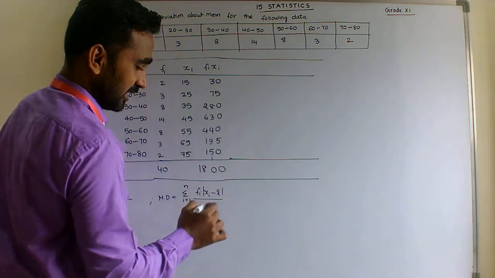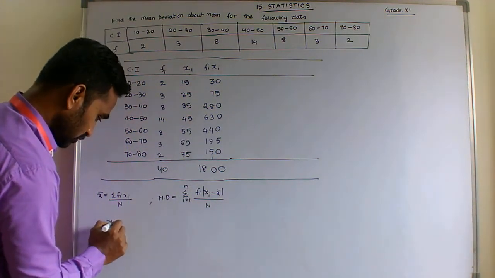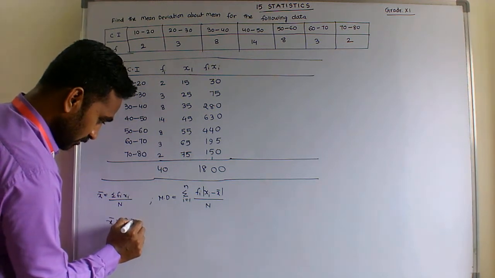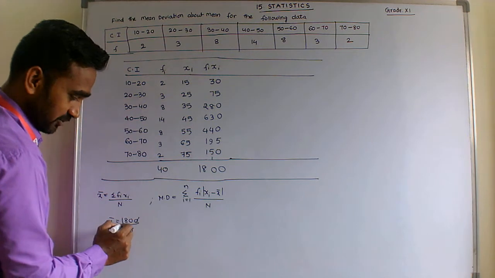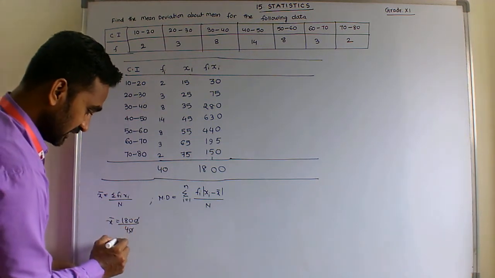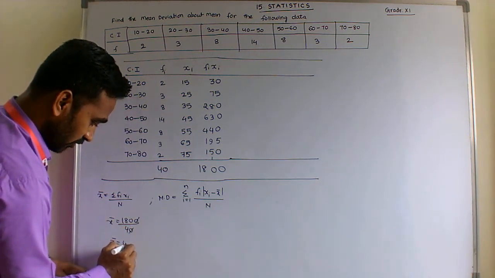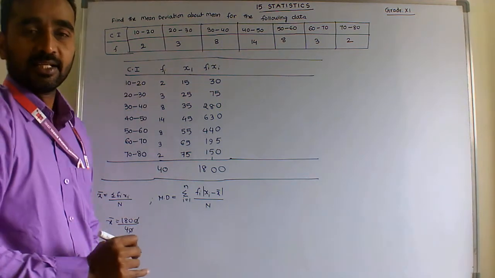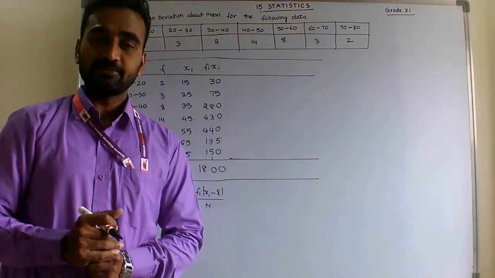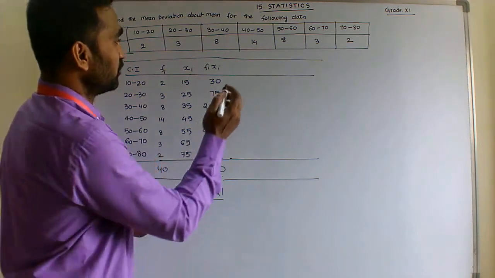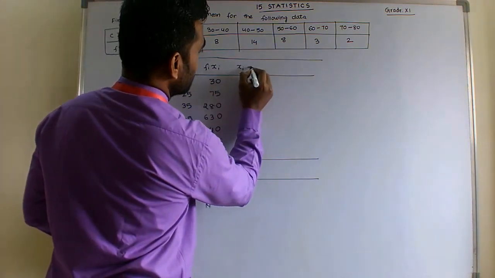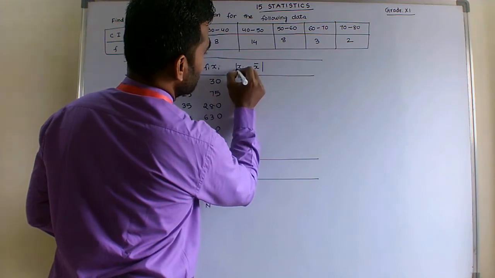So the mean x bar is 1800 by 40. The zeros cancel, 180 by 4 is 45. So x bar is equal to 45. Their mean is 45. Clear? Since it is 45, go for the next column, xi minus x bar.